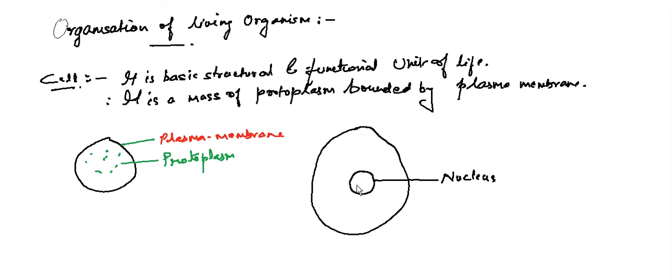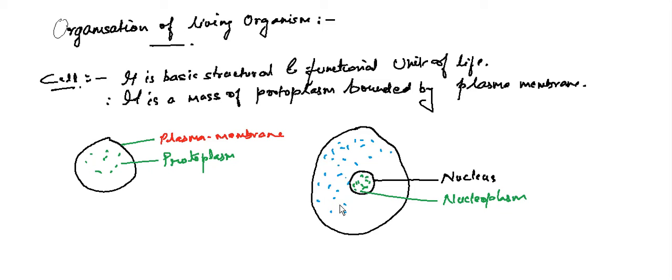This nucleus contains a liquid which is called nucleoplasm. There is a fluid which is present inside; this fluid is called nucleoplasm. Then we have one more type of fluid which is present between the boundary of the nucleus and the boundary of the cell membrane.